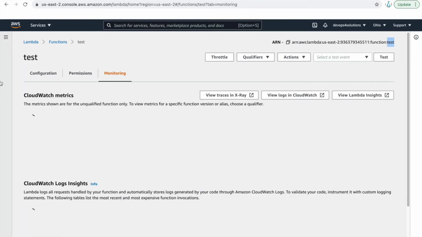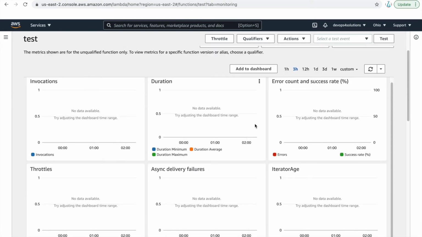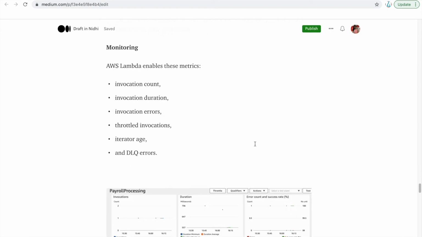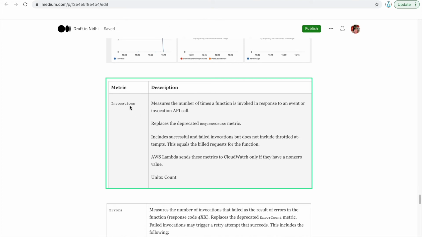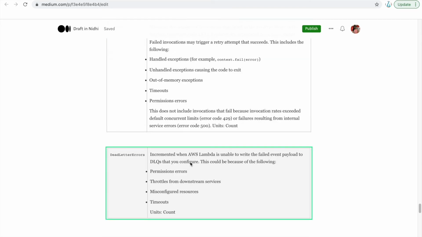Now we'll talk about monitoring. Here you can see that it monitors a lot of things like invocations and durations for your Lambda functions. What are invocations? That measures the number of times your function is invoked in response to an event. It includes successful and failed invocations, but it does not include throttled attempts. You also get billed based on how many times your function gets invoked. There are also errors and dead letter errors.